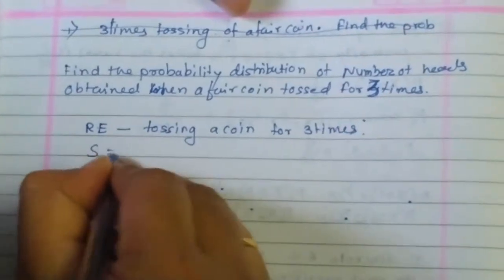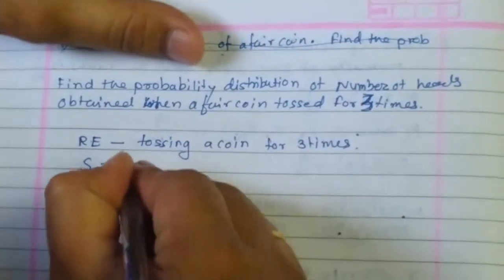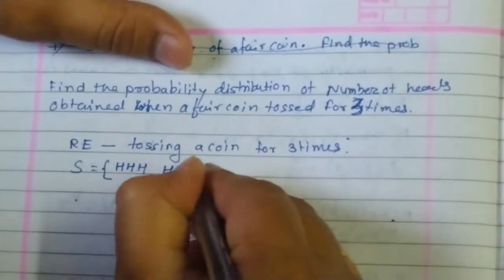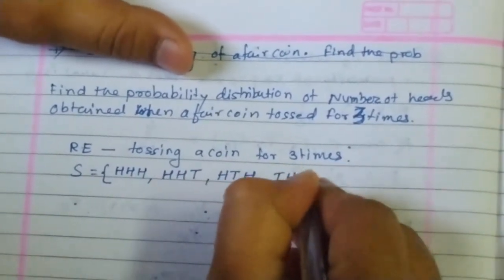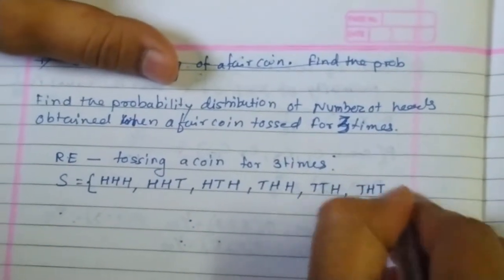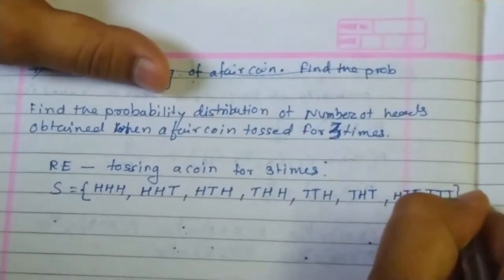Can you tell me what is its sample space? We have already discussed this in the last couple of examples. So its sample space is very simple. HHH, then 2 heads and 1 tail, so there are 3 possibilities like this. Then 2 tails and 1 head, there are again 3 possibilities. And one more is all tails.